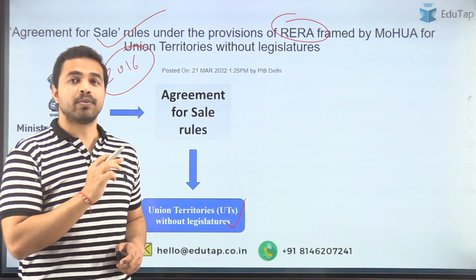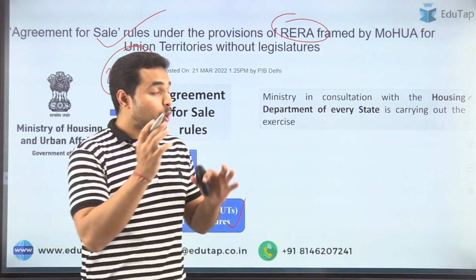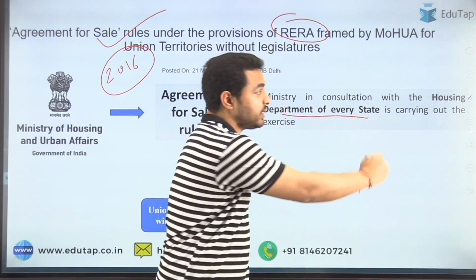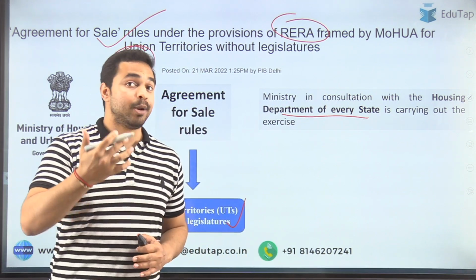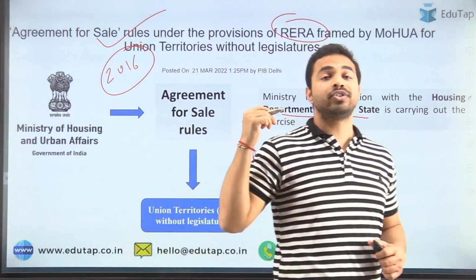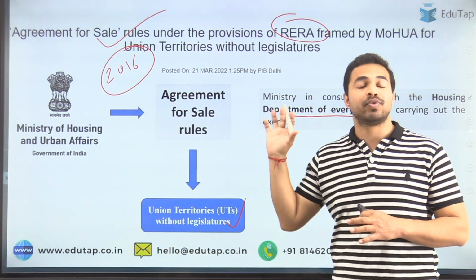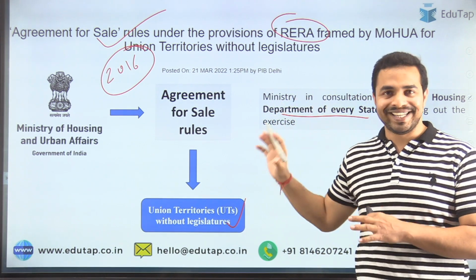As per the directions from the Supreme Court of India, the Ministry of Housing and Urban Affairs, with the housing department of every state, is carrying out an exercise to check whether the rules framed by the states comply with the agreement for sale rules framed by the Ministry of Housing and Urban Affairs in 2016.